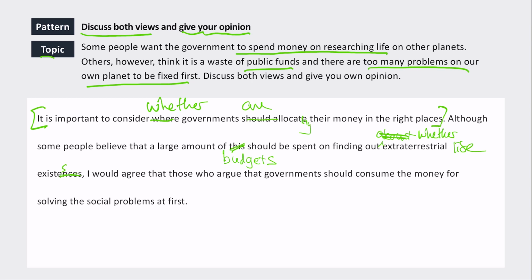I would agree with those who argue that governments should spend money on solving social problems first. Okay, so you agree with someone, agree with those, agree with me, agree with her, agree with them. Okay, so it should be agree with them.